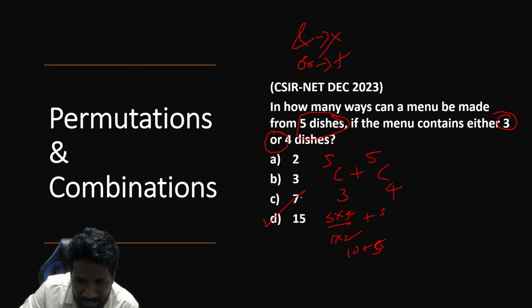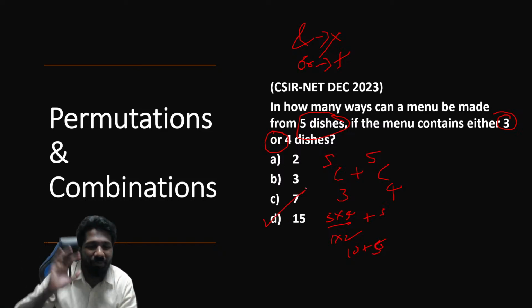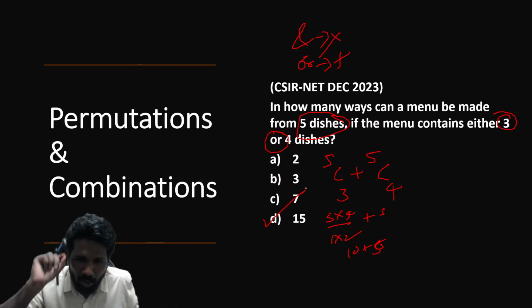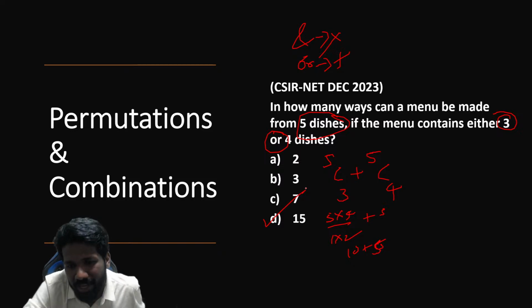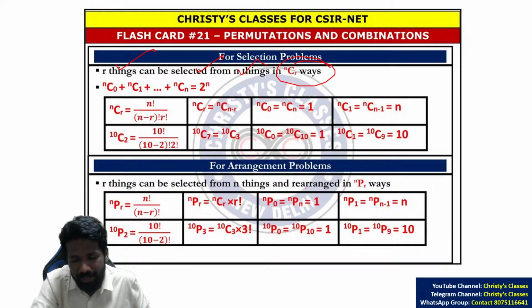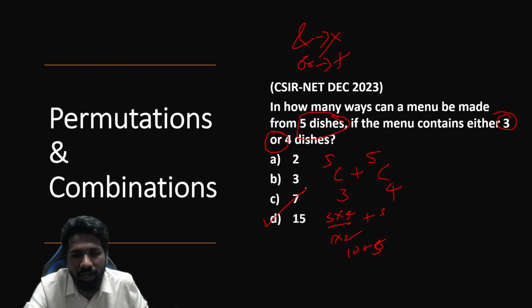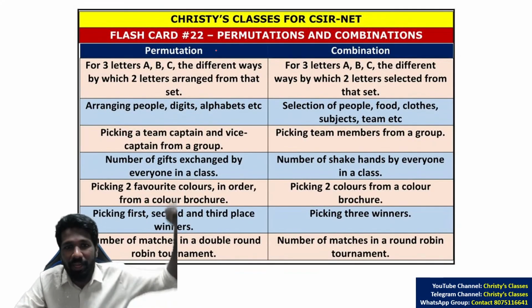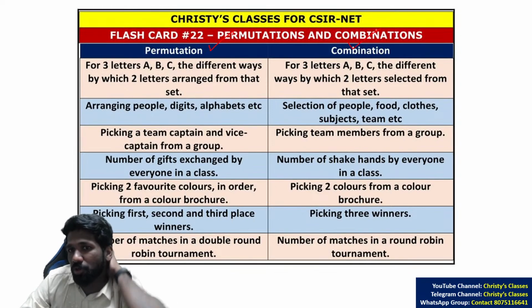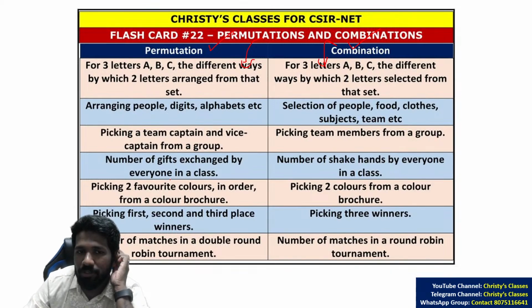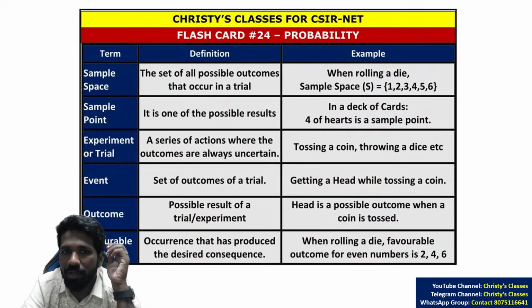I know I am going faster because I want to cover all the topics. So if you want any clarity on any topic, all these topics are covered in previous free classes itself. So if you are part of our complete course, more detailed lectures are there, but basic understanding you can get from the free classes or flashcard explained videos itself. Permutation combination, many people have confusion about when to use permutation or combination. उसके लिए dedicated flashcard में I have given examples of when to use permutation, when to use combination.